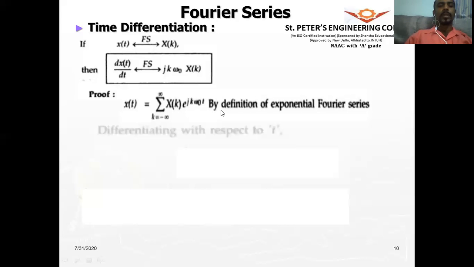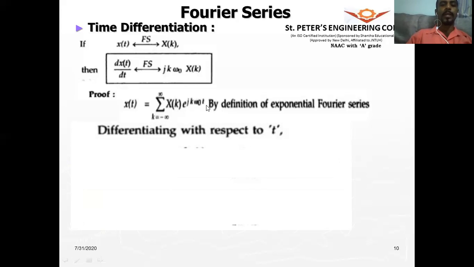Now we differentiate with respect to t on both sides. On the left hand side, it will become d by dt of x of t. And when you differentiate the right hand side with respect to t, it will result in jk omega naught.